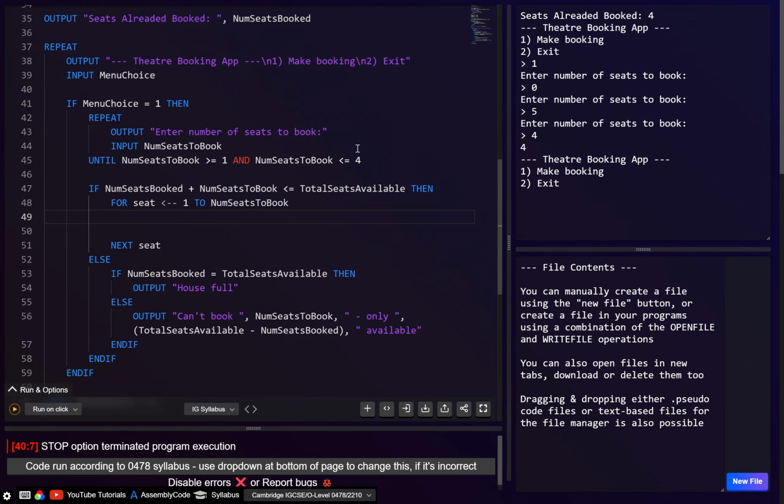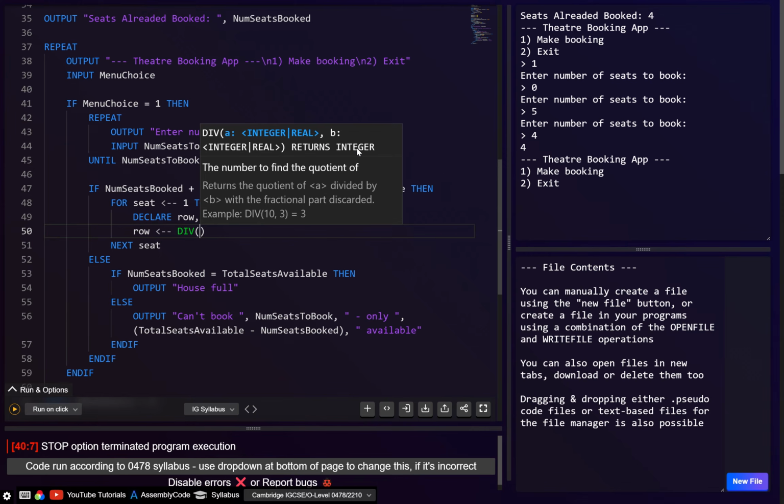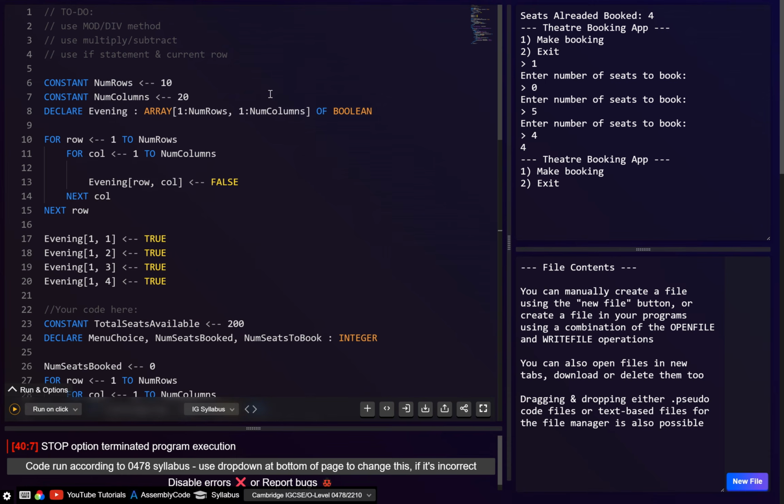So here I'm just going to make a variable, because otherwise it's going to get quite confusing. Let's say row, and let's also say column, and these will both be of type integer. Now, basically, we just want to do those calculations. So we said the row is going to be div, because again, if we want seat 10, that basically means it has to be in row 3. In this case we're using 20 columns. So if we want seat 45, that means it's going to be in row 3 and column 5 basically.